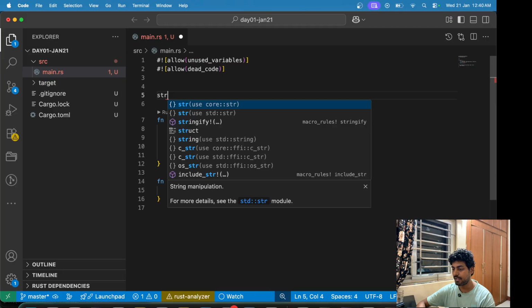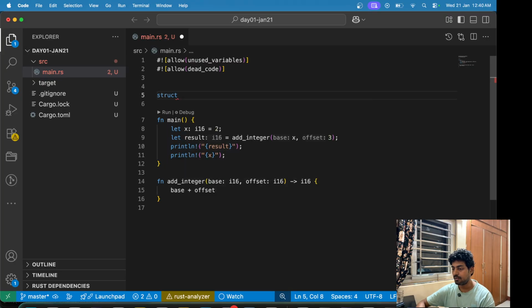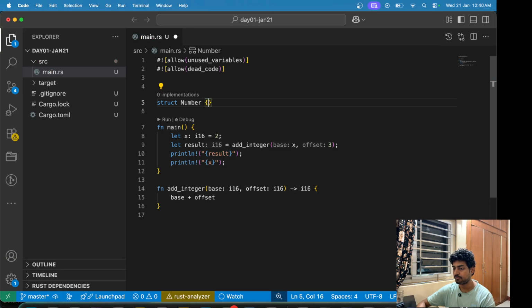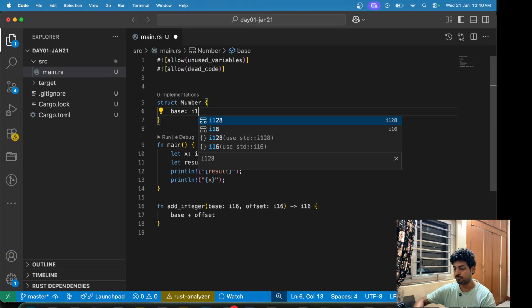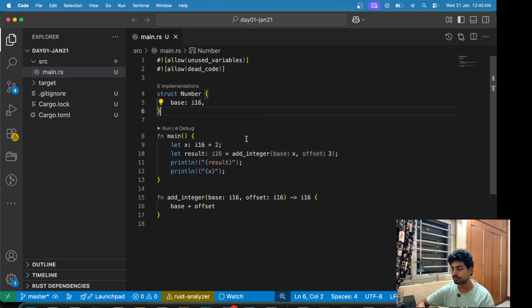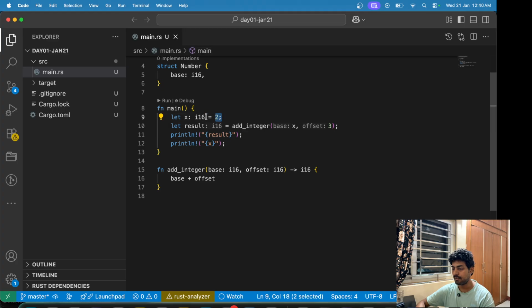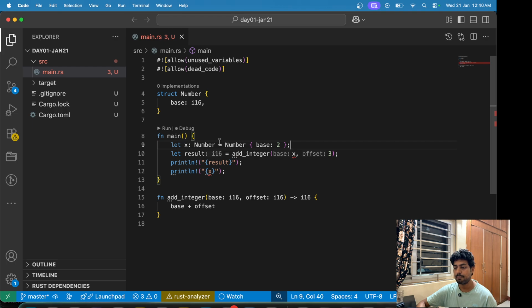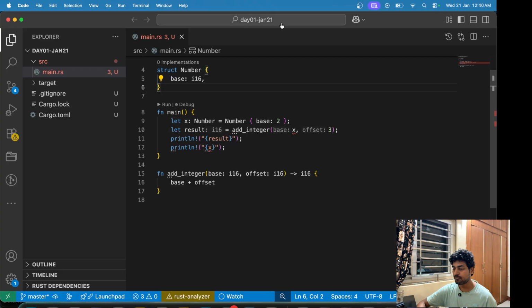So let's just make a struct number, which has a base of I16, and let's try to define this as number, which is equal to, let's make it as 2. So now instead of a primitive data type which is I16, we have defined a struct which is our number struct, and now x is a number.